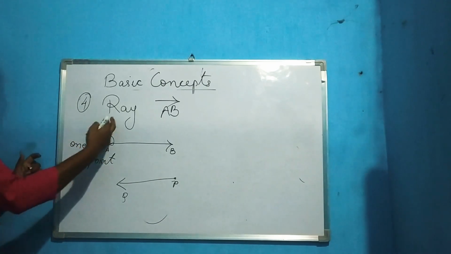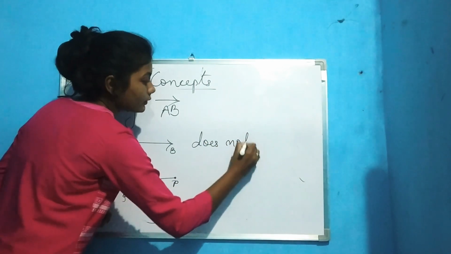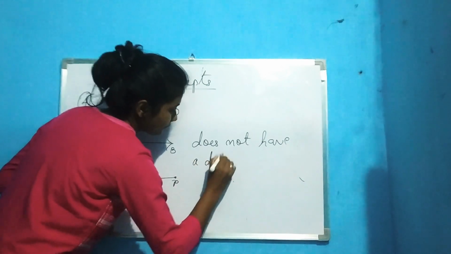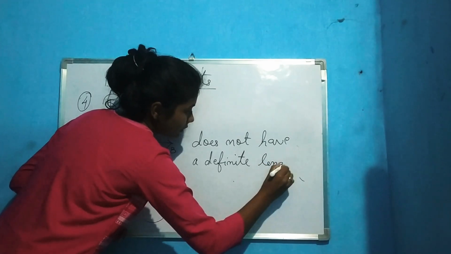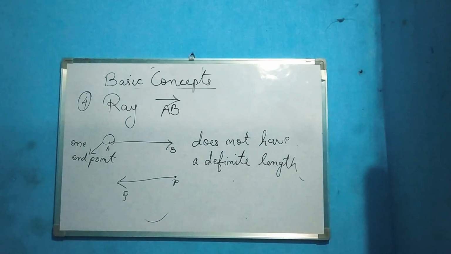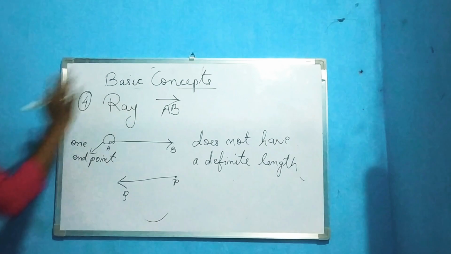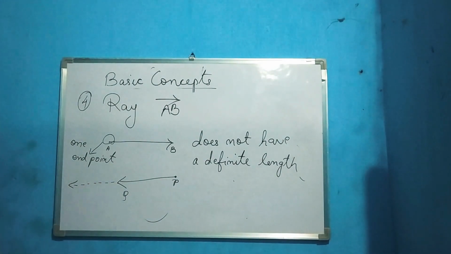So also a ray does not have a definite length. Okay, it does not have a definite length means why? Because see, in this direction it can be extended endlessly, or here you can extend it endlessly. Okay, that is why it does not have any definite length.